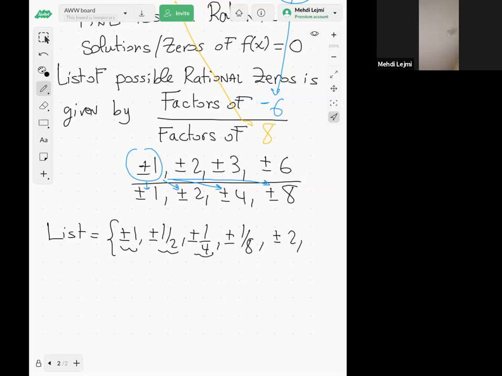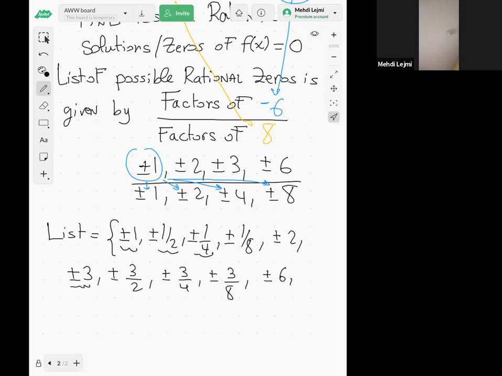Next, 3 by 1, that's plus or minus 3. 3 by 2, 3/2. 3 by 4, so 3/4, and 3/8, right? Next, 6 by 1, by 2, it's 3. We already have 3 in the list. By 4, 6/4, reduce the fraction, it's 3/2.